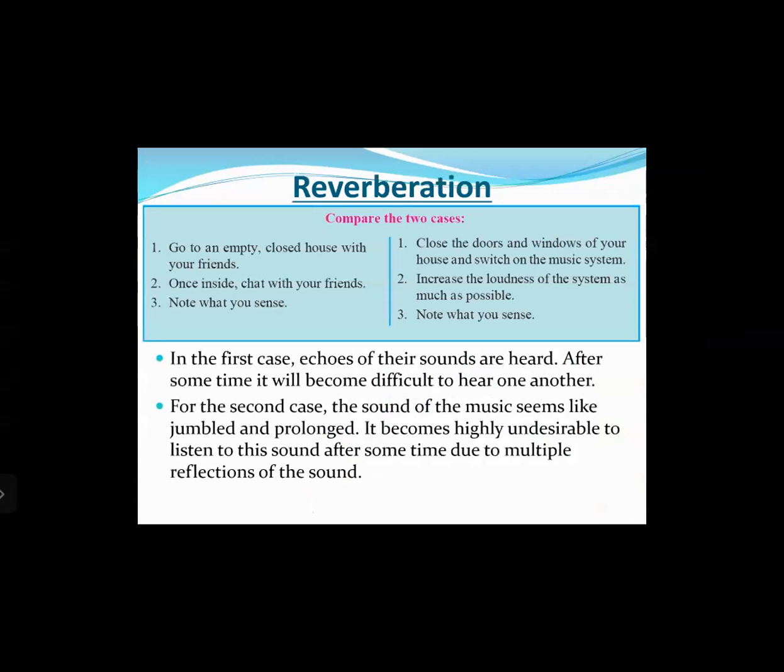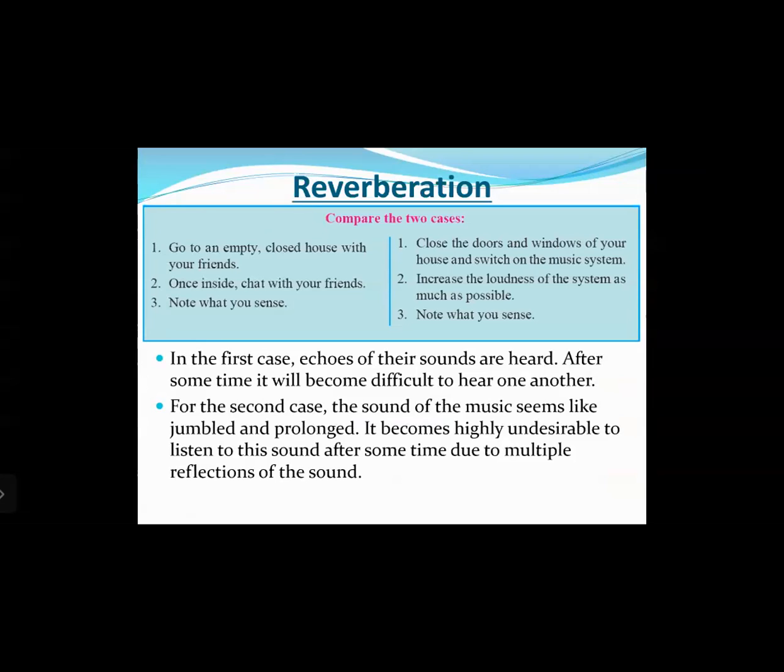Okay, very nice. Now, the next concept relates to a phenomenon relating to the reflection of sound, which is called reverberation. But it is one of the undesirable properties. We do not want reverberation to occur. Reverberation is not a good property. We will discuss why.